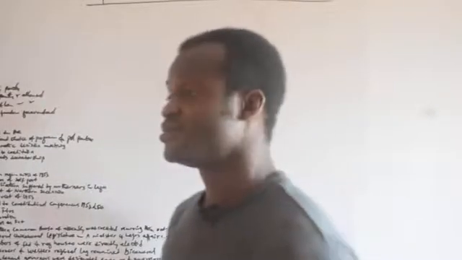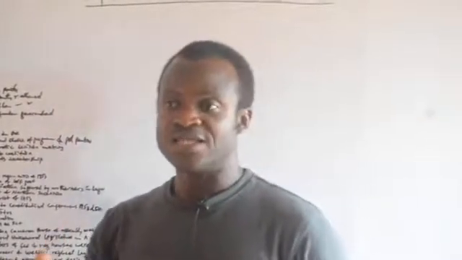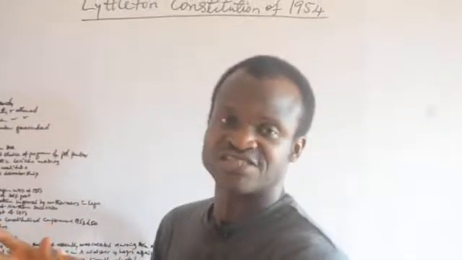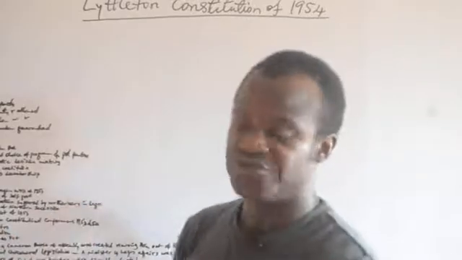There was political crisis in the Eastern region in 1953. That was all about the NCNC. The crisis was a political party crisis, which spilled over to become a political crisis for the country. It heated up the politics of the Eastern region and then transferred to Nigeria as a whole.